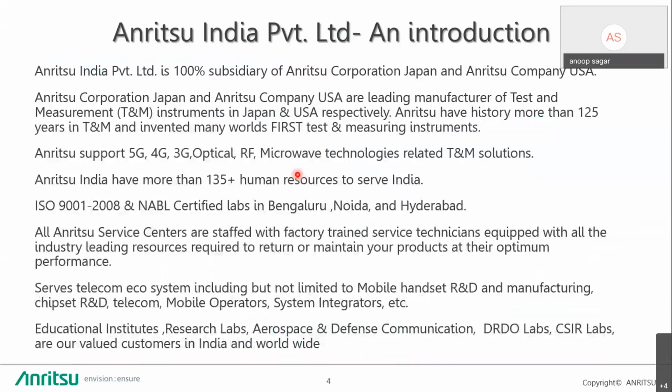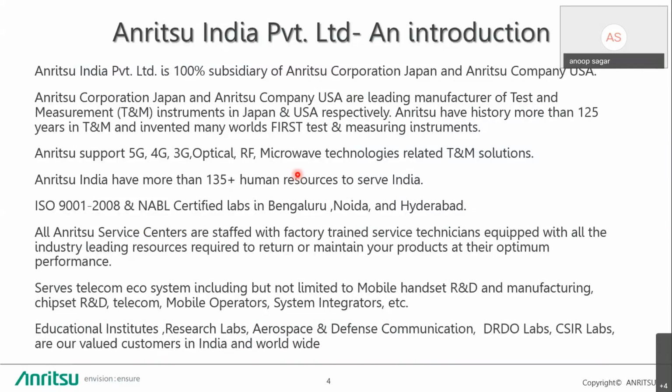So this is the introduction for Anritsu India Private Limited. Anritsu India Private Limited is a 100% subsidiary of Anritsu Corporation Japan and Anritsu Company USA. Anritsu Corporation Japan and Anritsu Company USA are leading manufacturers of test and measurement instruments in Japan and USA respectively. We have more than 125 years of legacy in test and measurement instruments.